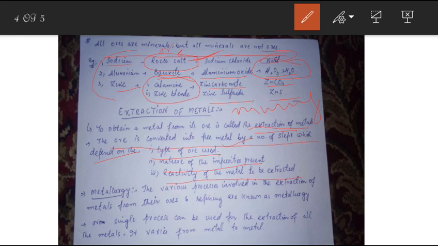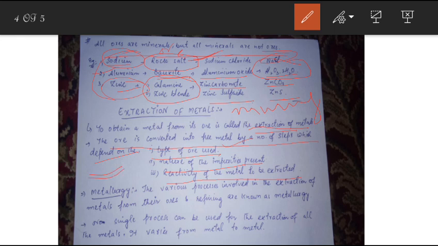And last one is reactivity of the metal to be extracted. Reactivity of the metal will depend on the type of ore. If it is rock salt, that means it contains which metal? Sodium. So sodium is highly reactive. If this is zinc blende or calamine, it contains which metal? Zinc. So we need a different kind of process for it. Aluminium, if it is bauxite, so the metal here is aluminium, we need a different kind of process for it. Or I may say that highly reactive metals need different processes as compared to least reactive metals.